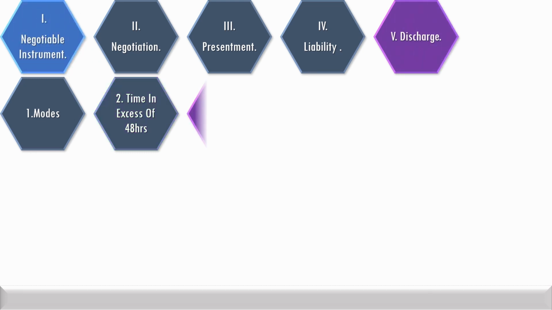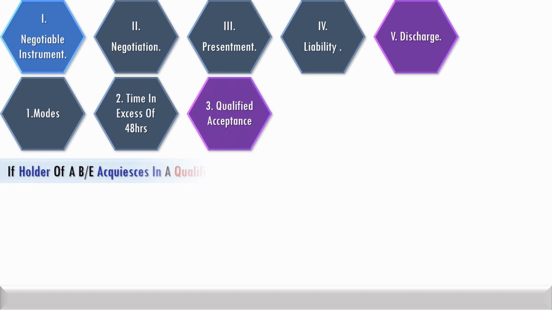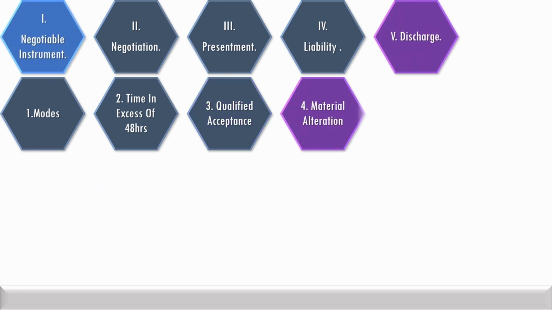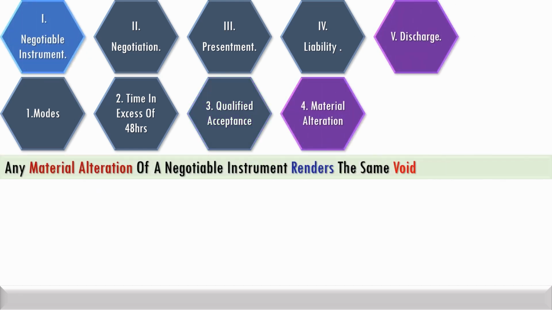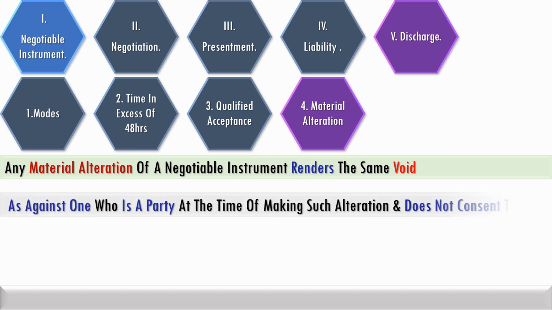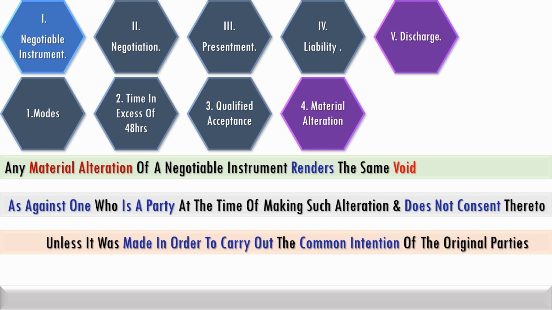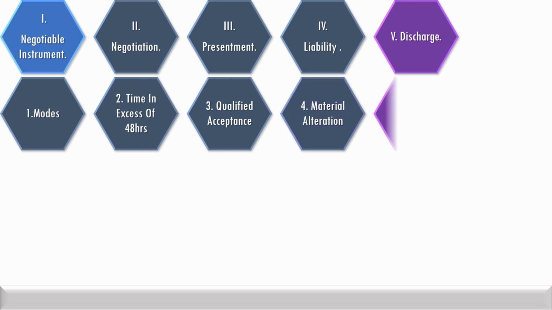If the holder of a bill of exchange acquiesces in a qualified acceptance, all previous parties whose consent is not obtained to such acceptance are discharged as against the holder. Unless it was made to carry out the common intention of the original parties, any material alteration renders the instrument void as against one who is a party at the time of making such alteration and does not consent thereto.